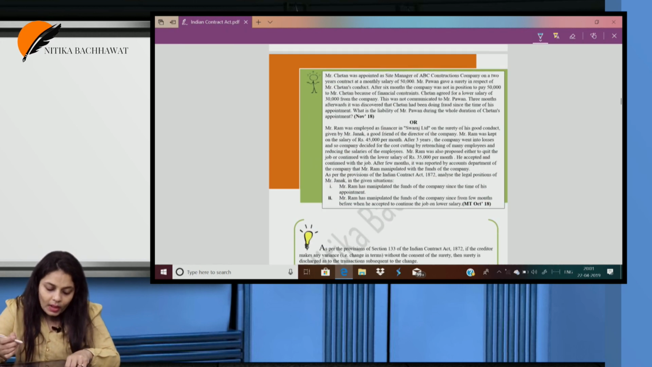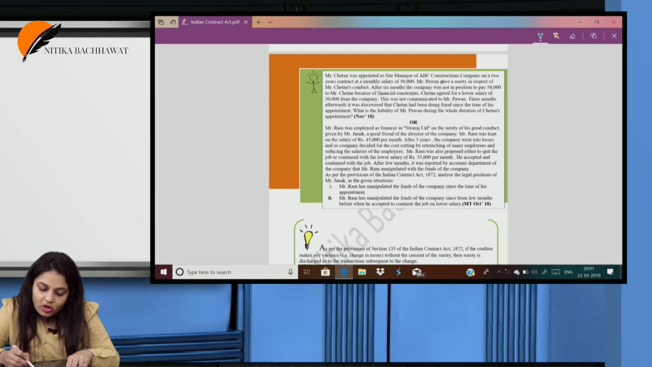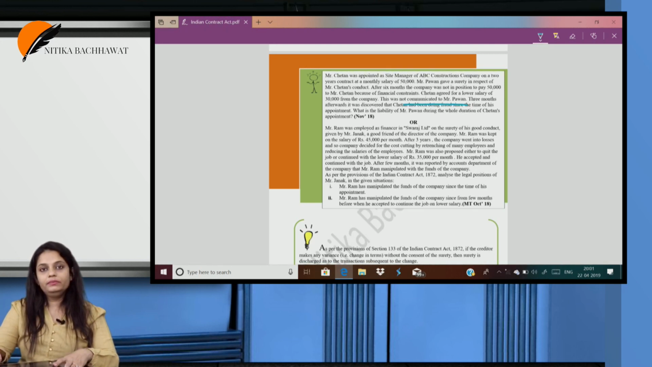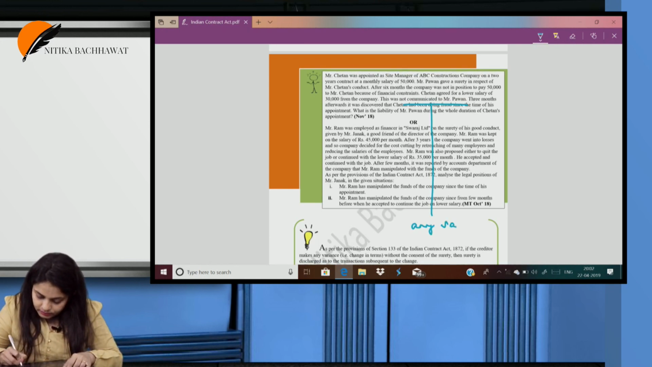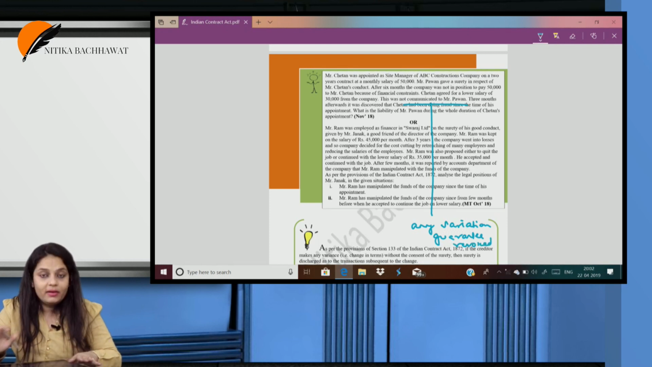So, coming to the answer, Shambhu is discharged for all the subsequent loans, but is liable for the payment of 20,000. Mr. Chetan was appointed as a site manager of ABC Construction Company on a 2-year contract at a monthly salary of 50,000. Mr. Pawan gave a surety in respect of Mr. Chetan's conduct. After 6 months, the company was not in a position to pay 50,000 to Mr. Chetan because of financial constraints. Chetan agreed to a lower salary of 30,000 from the company. This was not communicated to Mr. Pawan. Now, whenever there is any variation, what happens? The guarantee is revoked, but only for future transactions.